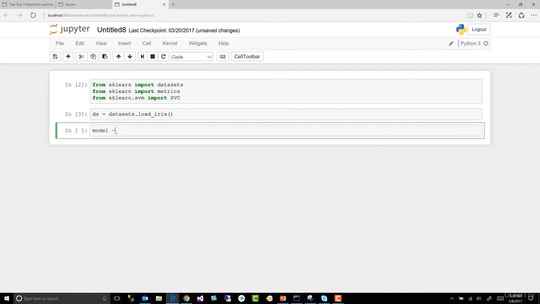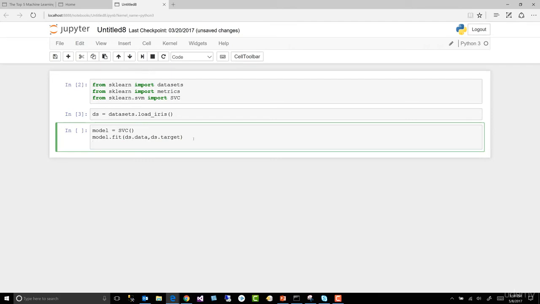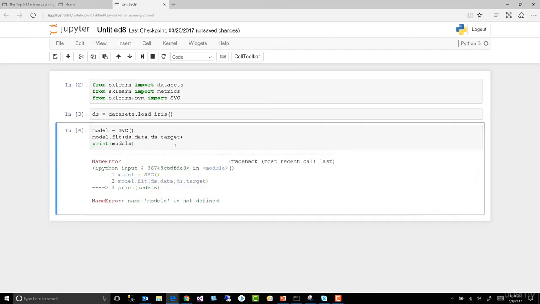Let's go ahead and create the model, or actually we don't have to create the model. What we're doing is using the pre-built model that's in scikit-learn, right? It's that one we just imported, and it's called an SVC, right? Now we need to fit the model to our data. Right? We need to tell the model, hey, this is our data. Can you act on it? Model dot fit ds data ds target. We tell what the target is. Remember our target variable in earlier discussions in the course. That's what that is. Let's print out the model. All models have some additional information that we can use to tune if we'd like.